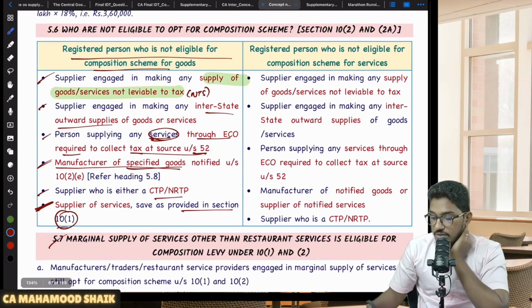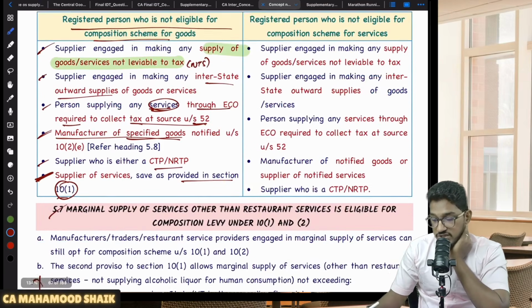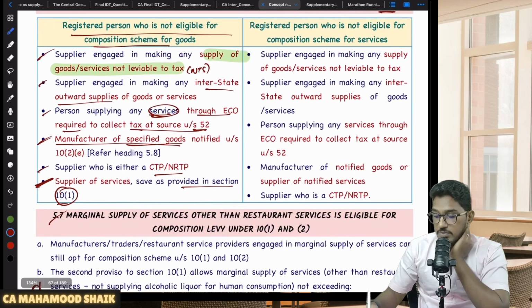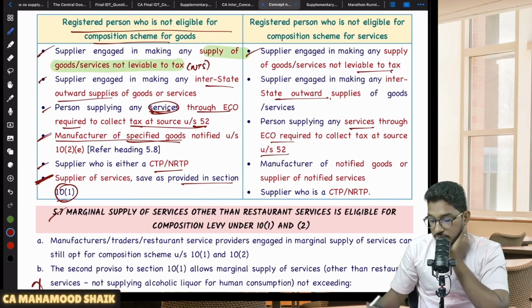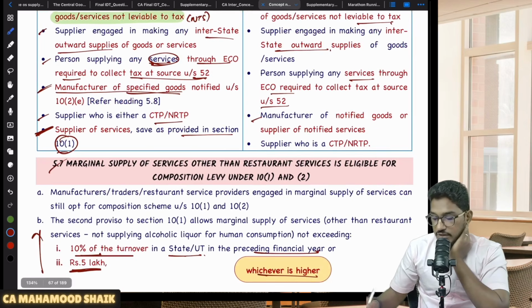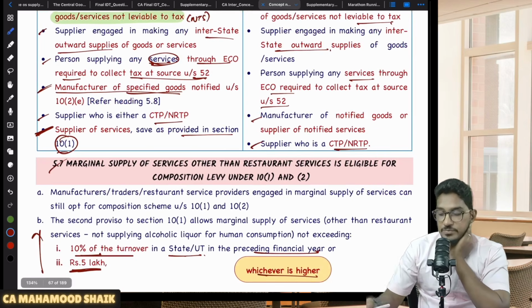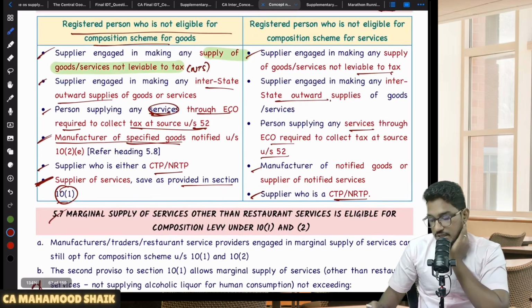And even here also the same category of people will become ineligible even for 10 subsection 2A. So who will become ineligible? If you are engaged in making non-taxable supply, if you are making interstate outward supplies, if you are supplying services through e-commerce operated under section number 52, if you are engaged in manufacturing of notified goods, if you are a CTP or NRTP, you become ineligible for composition scheme under 10 subsection 2A also.